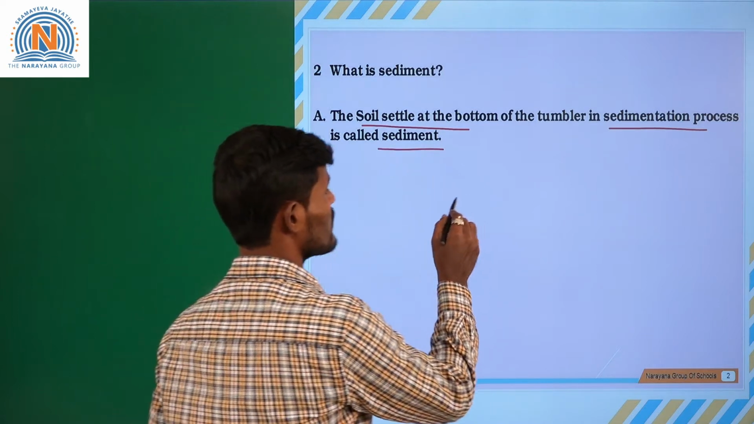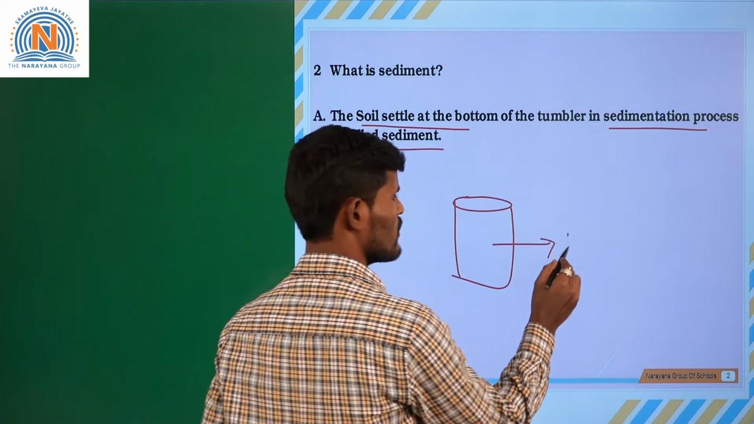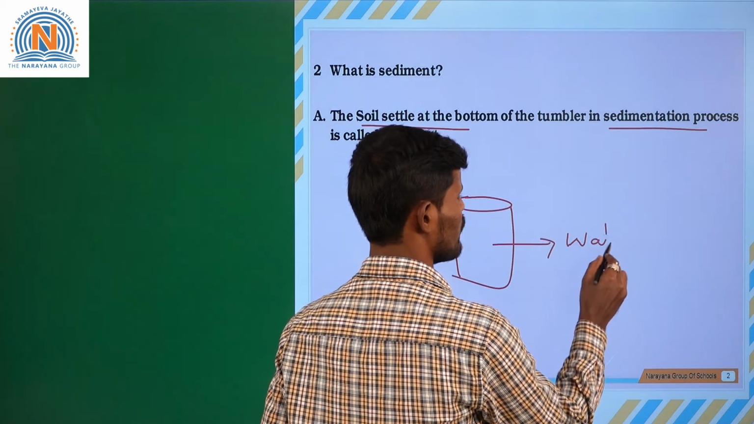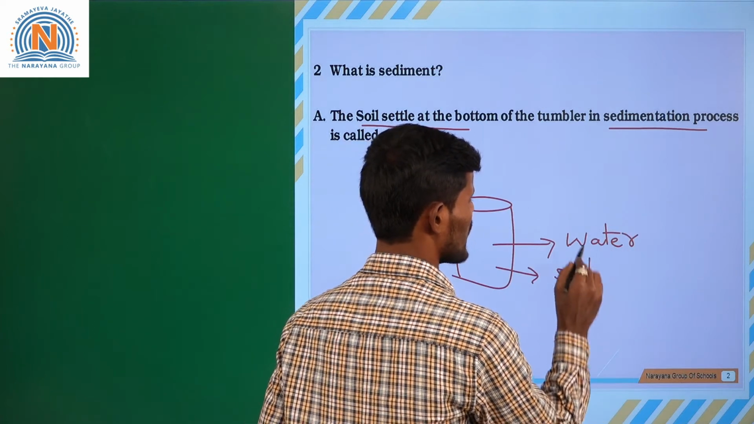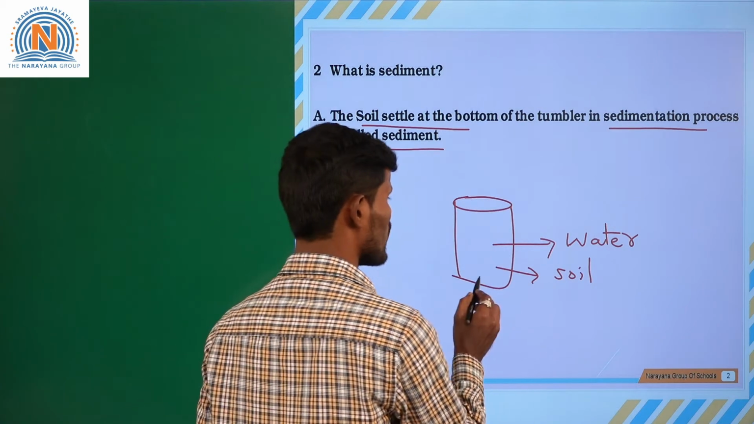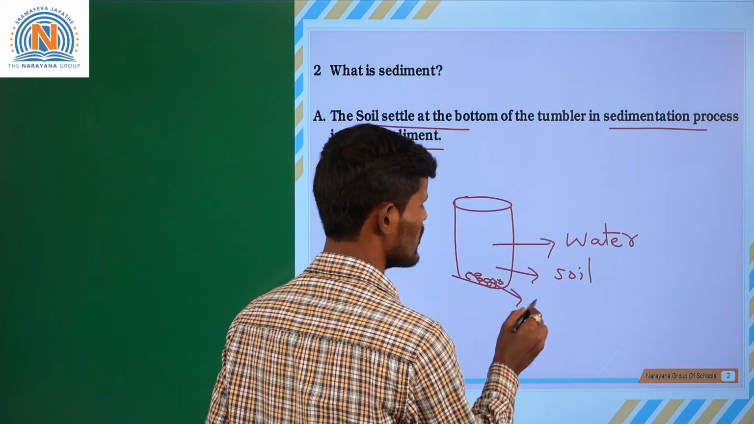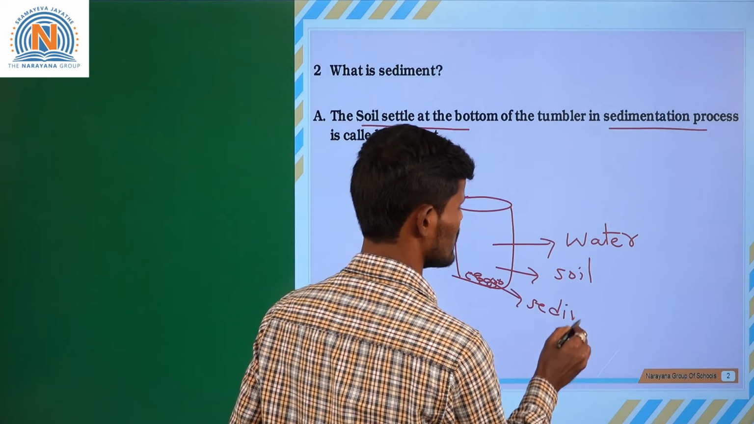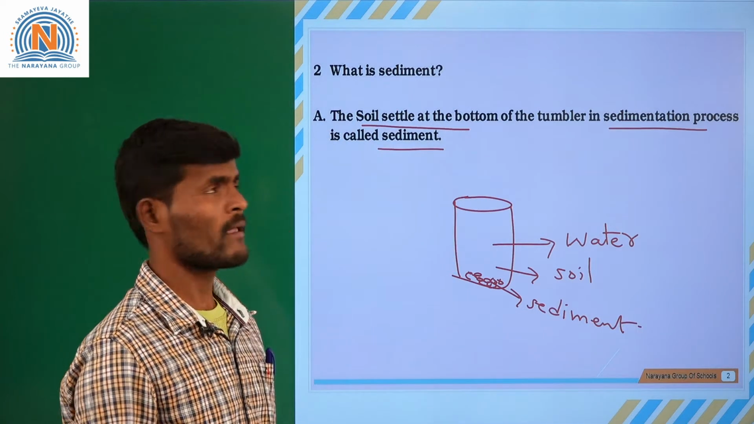Okay, if you take a tumbler, in this we have to take a mixture of water and soil. If you keep it undisturbed for some time, we will observe that all the soil particles settle at the bottom of the tumbler. This is called sediment. Next, third question.